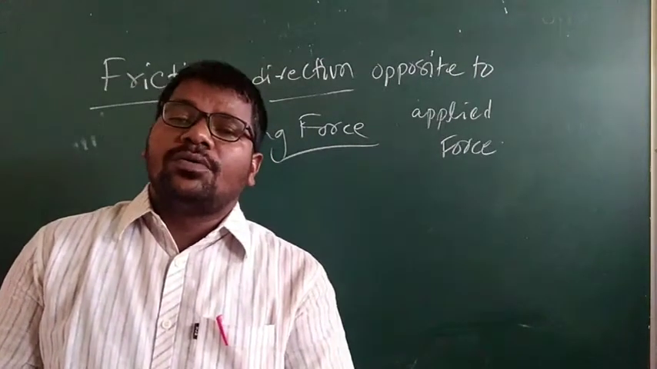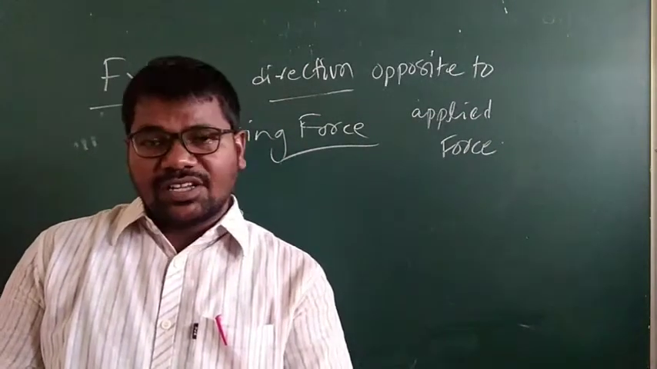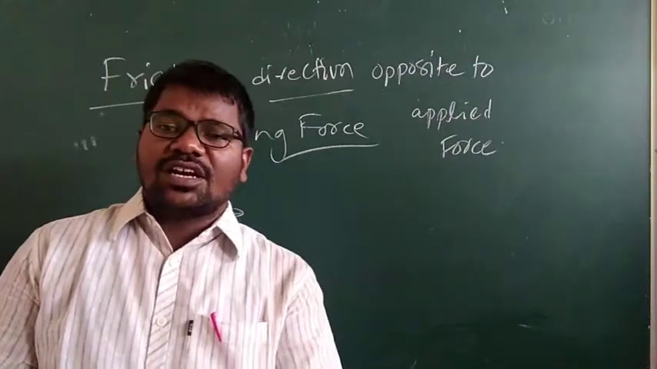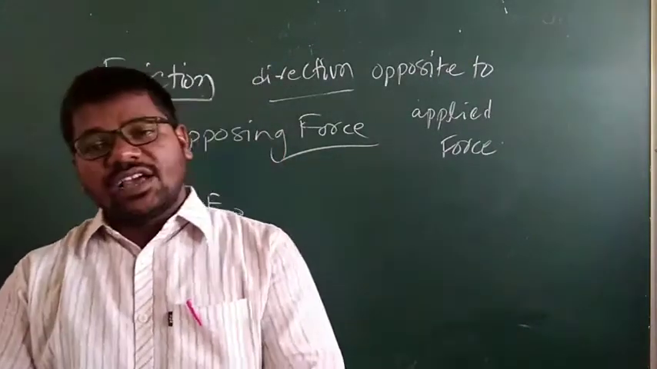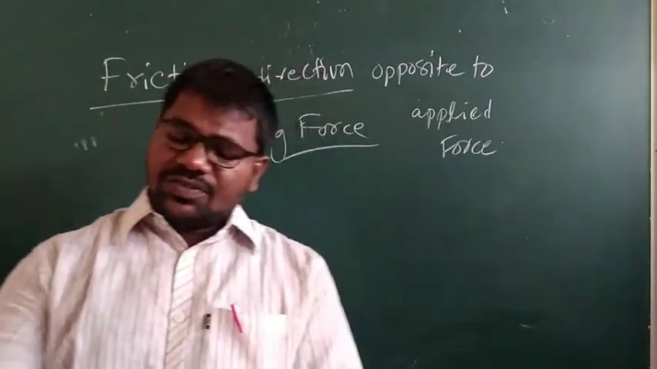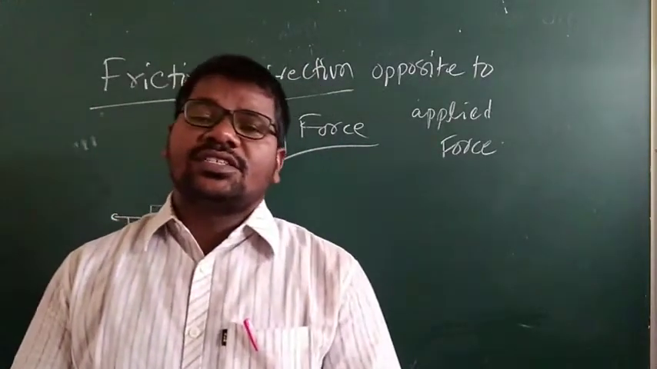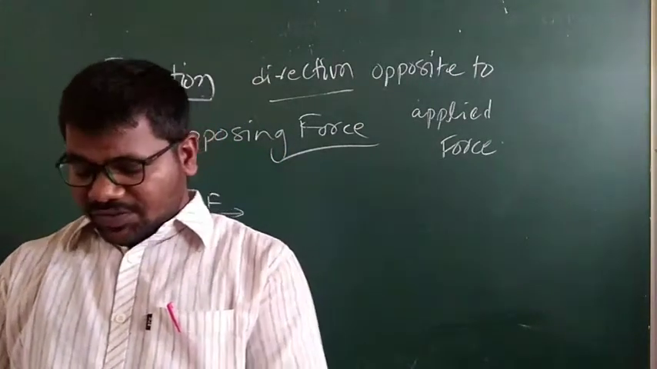Friction is developed when a particle or a body moves on the surface of another body. At that time, friction comes into play, which always opposes the state of motion. Friction increases or decreases based on the smoothness of the two surfaces.